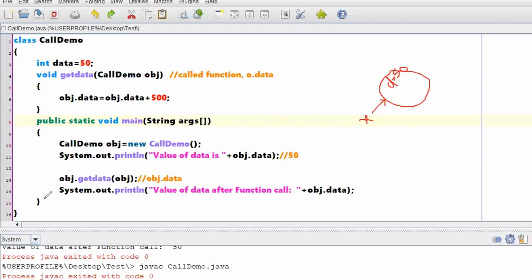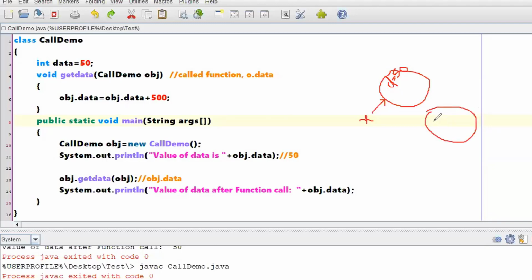Later what you are doing is you are saying obj dot get data, passing the object to a function call. Suppose if this is not obj, if this was o, it will have another copy of the object.